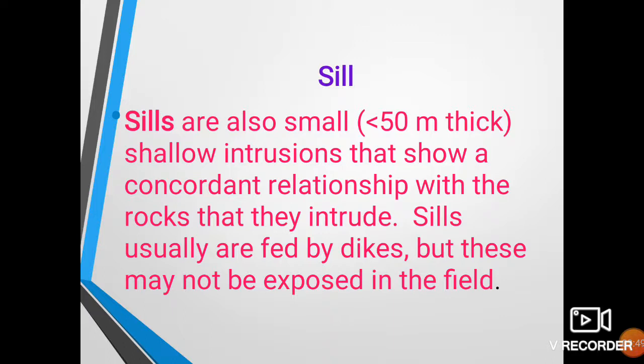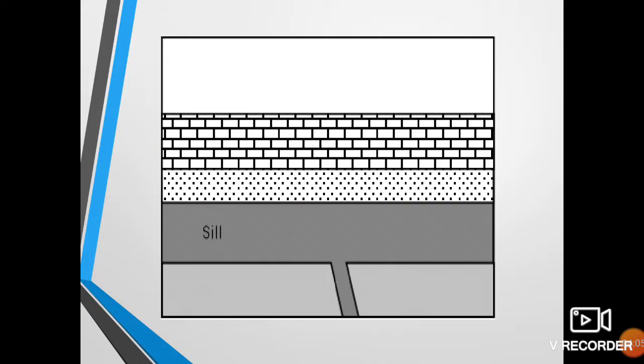Sills are also small intrusions and they are concordant, meaning they are parallel to the beds of the country rock or pre-existing rock into which they intrude. Here we can see that the beds of the original rock or country rock and the sill are parallel to each other. Hence it is called a concordant type of intrusion.